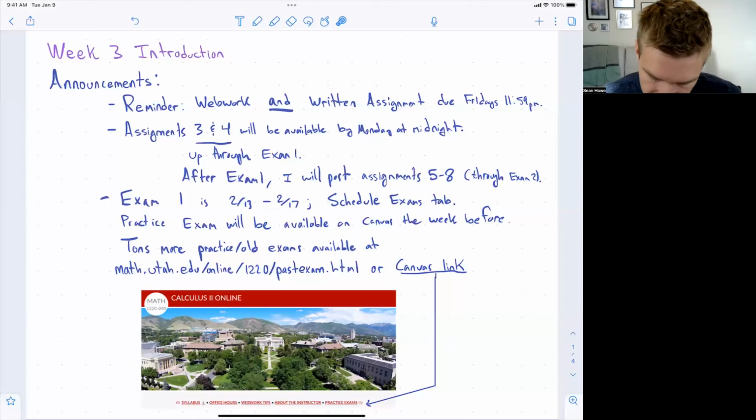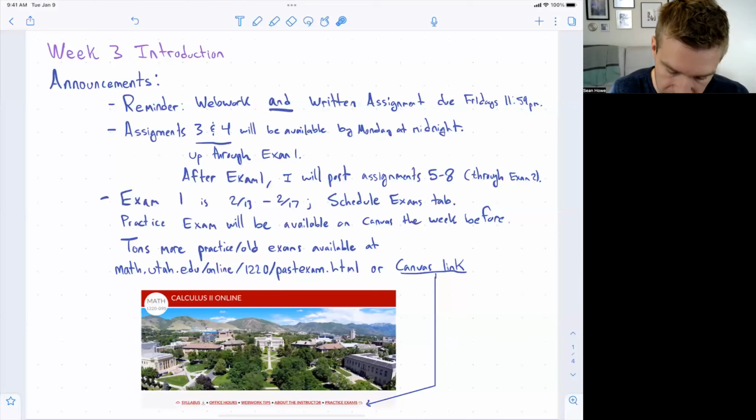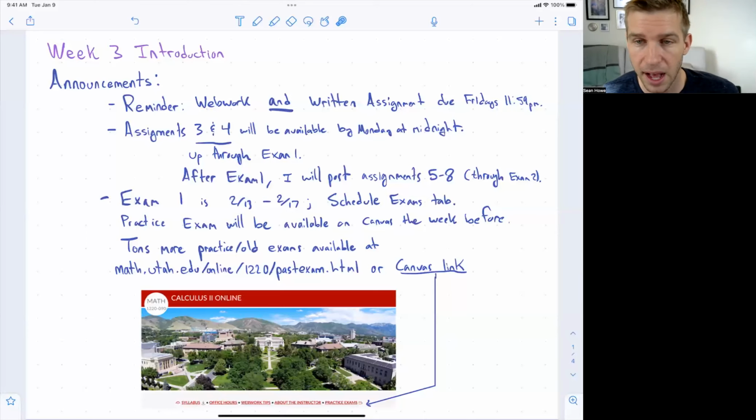Okay, good. So speaking of the first exam, that's from February 13th to February 17th. Just a reminder that you take it in a proctoring center. You have to schedule that, and you can do that in the schedule exam tabs. A few people have already scheduled exams. And you can already schedule the final exam actually, and exam 2. Do make sure you get your exam scheduled before that week. There's still plenty of time, but do schedule it at some point.